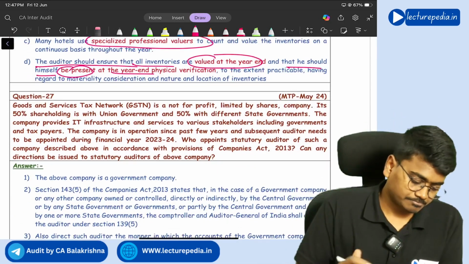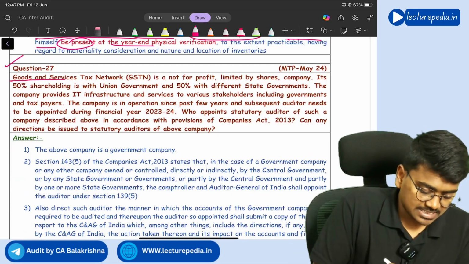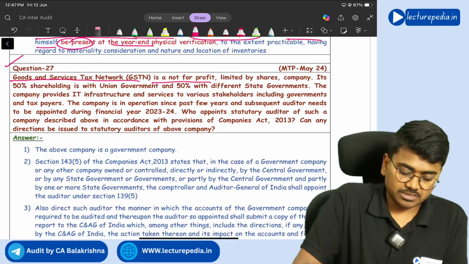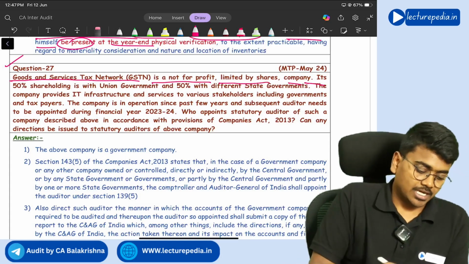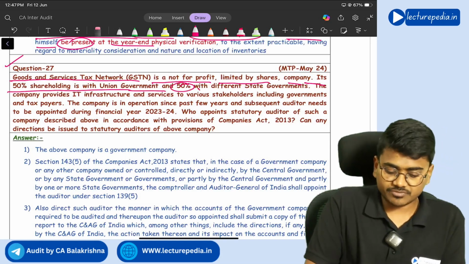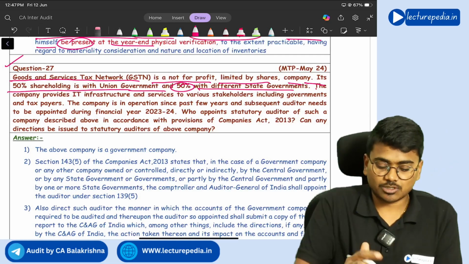Yes. Next, question number 27. Goods and Service Tax Network, GSTN, is a not-for-profit limited by shares company. It has 50% shareholding with the Union government, that means the central government, and 50% with the state governments. So this is a government company. GSTN is a government company.